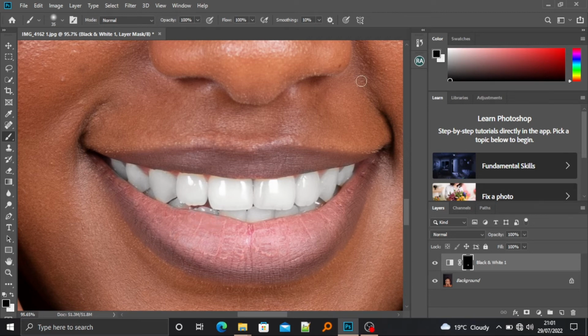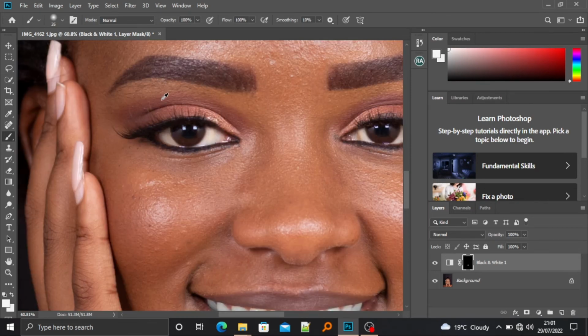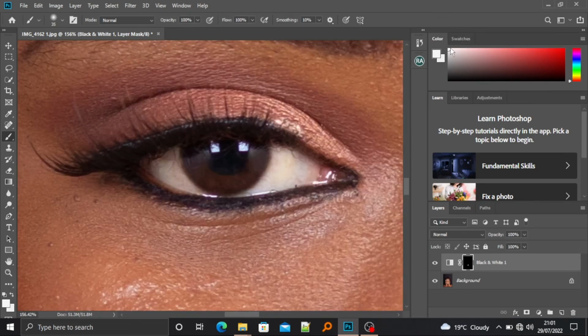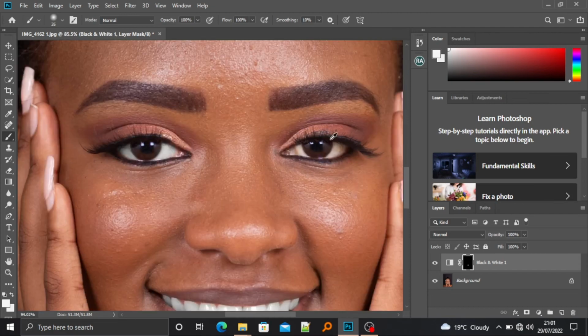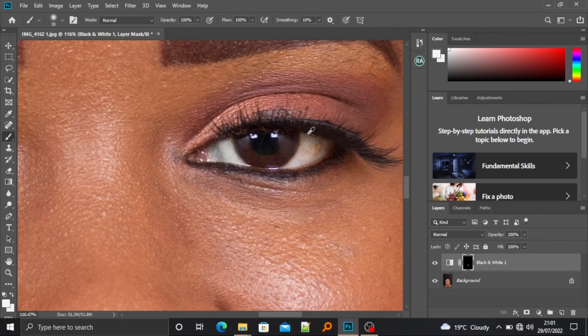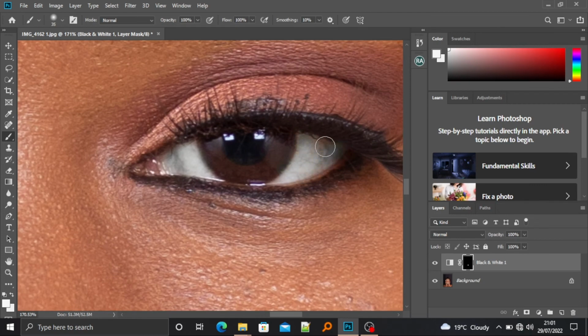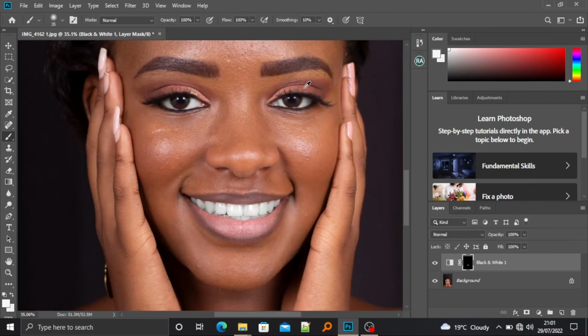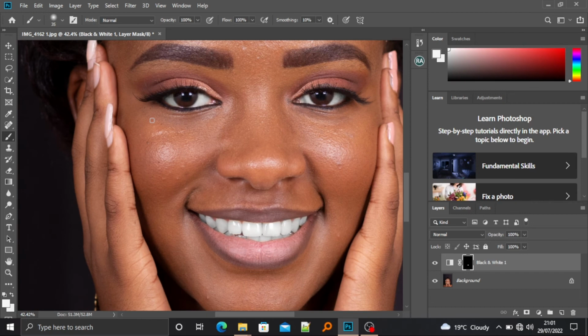Okay, so we are now going to her eyes, and make sure you do the same. Click on the white part and start painting over her eyes, over the whites of her eyes. So already if you look at our image, we are done with the editing.